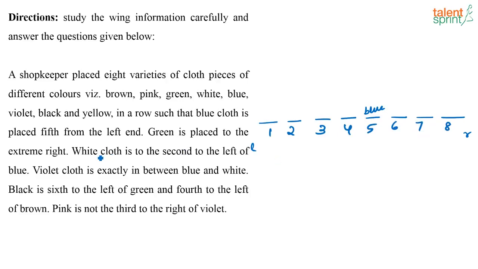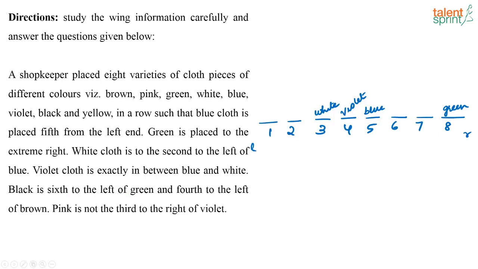Now green cloth is placed to the extreme right. So this is going to be green. White cloth is second to the left of blue. So this is the left side, right? White cloth is second to the left of blue. So this is white. Violet is exactly between blue and white. So this is violet.